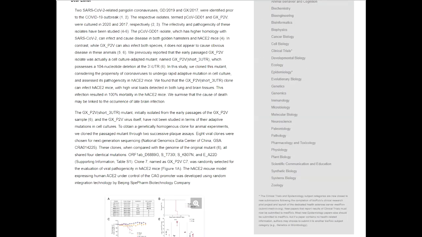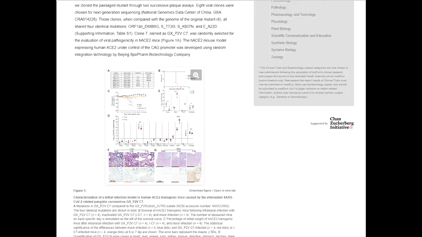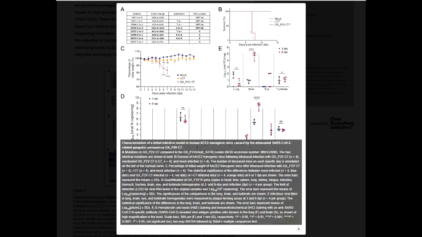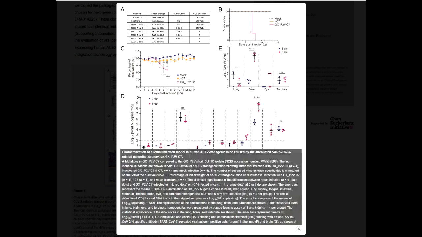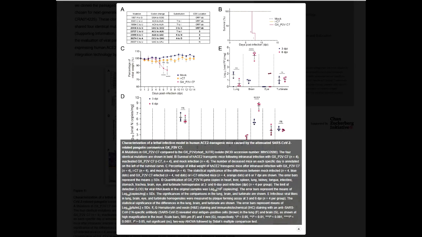Okay, and please move to the actual data. Please look at this one. I want to show just a few figures. Please look at figure B. This is the result of the survival of mice after infection. The x-axis means the days post-infection, and the y-axis means the survival rate of the mice. In the case of the control, the dotted line, it is stable at 100%: all mice are healthy and survive.